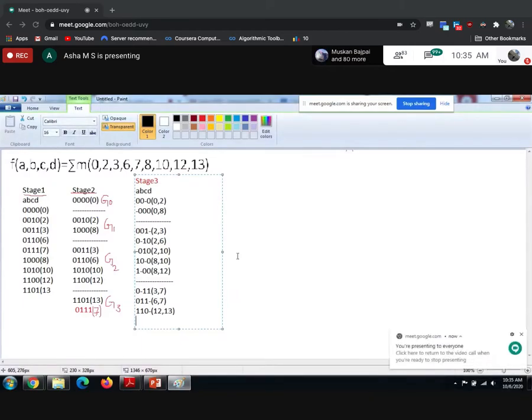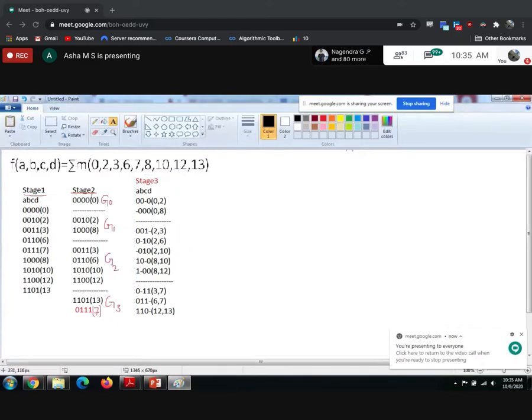Here I forgot to inform one thing. Because if I take the pen once again, it will get over, so the text box will go. That's the reason I didn't tell. Now I'll tell. Once stage 3 is completed, the combinations we have used, just tick mark them. Okay. Hope everyone is clear.